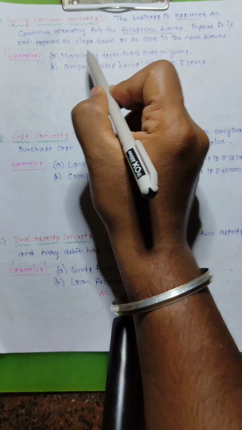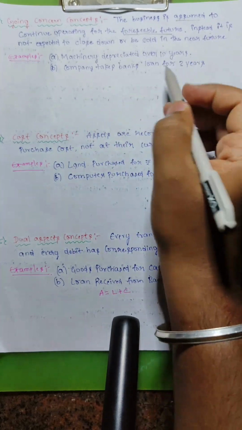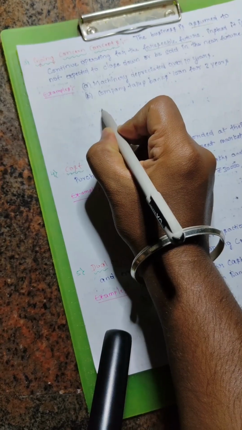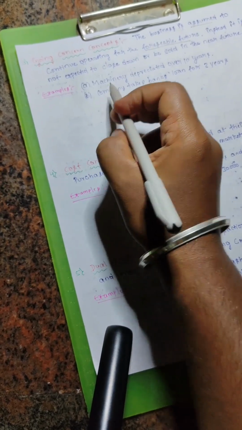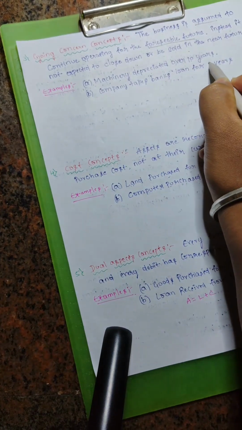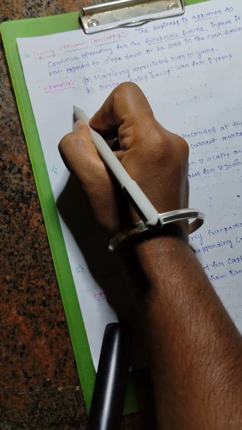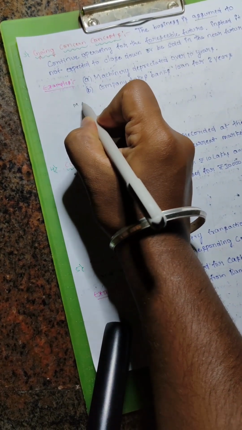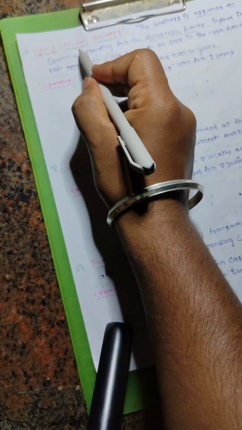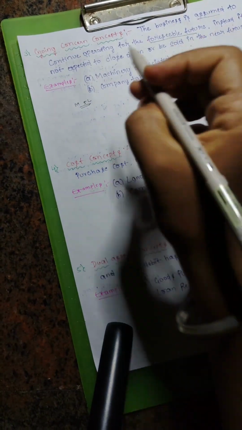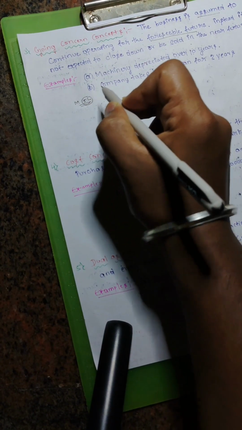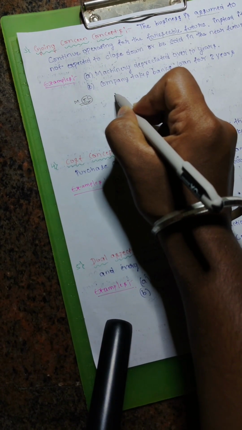For example, machinery is depreciated over 10 years. Since the going concern concept exists, machinery is depreciated over 10 years. Suppose you buy machinery worth 5 lakh rupees. Because of this concept, we first record the machinery on the asset side of the balance sheet.